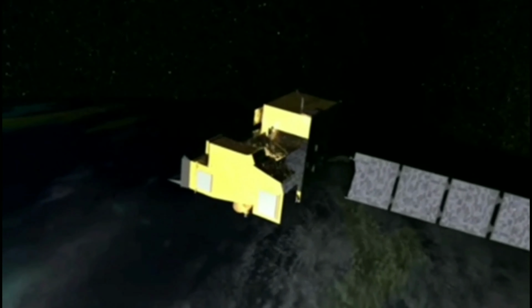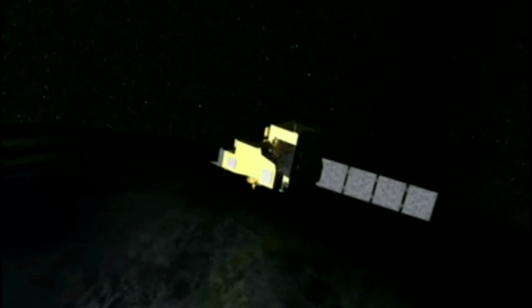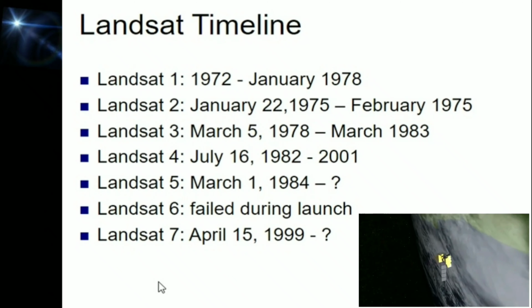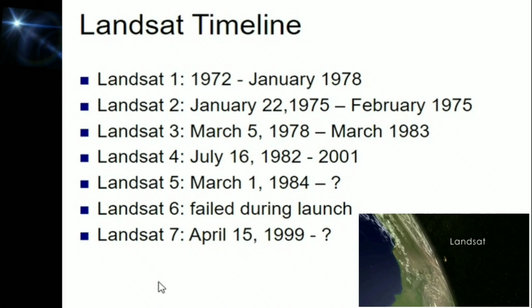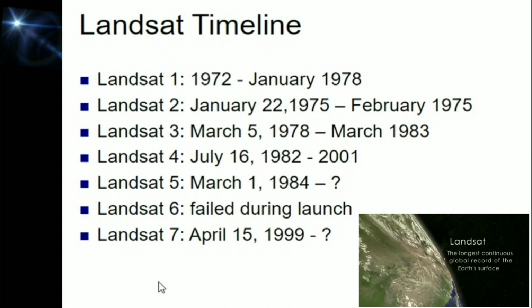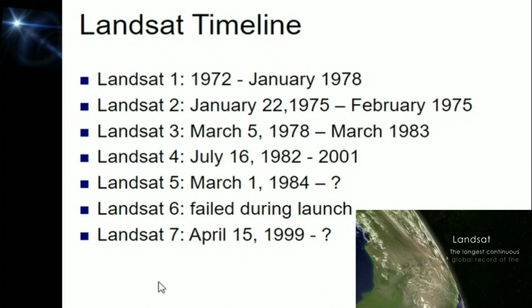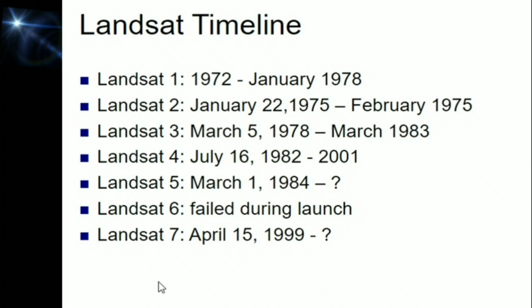The first satellite in the series, Landsat 1, initially named the Earth Resources Technology Satellite ERTS-1, was launched on 23rd July 1972. The satellite had a design life expectancy of 1 year, but it ceased operation only in January 1978. Landsat 2 was launched on 22 January 1975 and 3 additional Landsat satellites were launched in 1978, 1982 and 1984, which are called Landsat 3, 4 and 5 respectively.